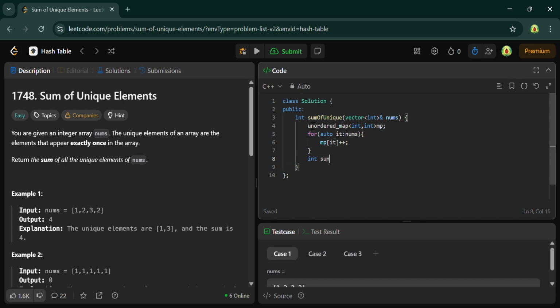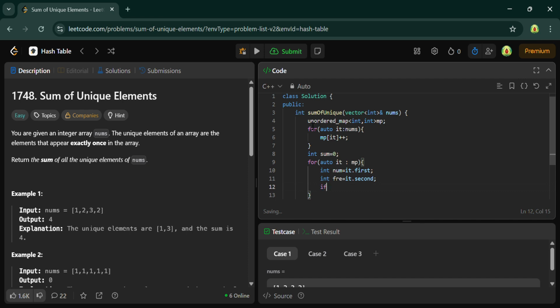I will create int sum equals 0 and traverse through for auto it in mp. First I will find the num: int num equals it.first, and int frequency equals it.second. Okay.